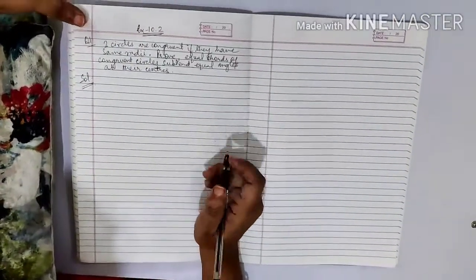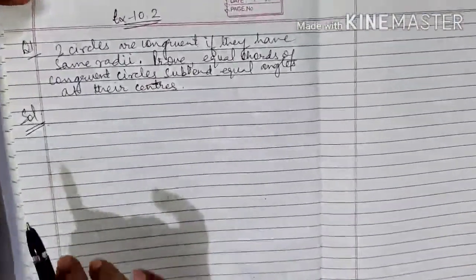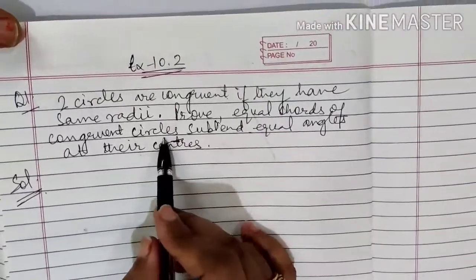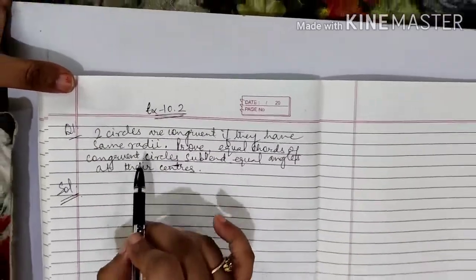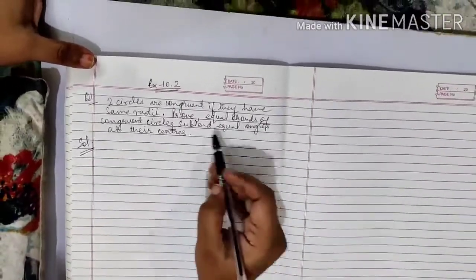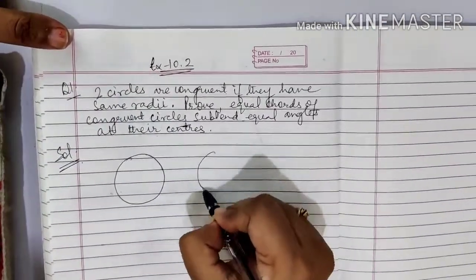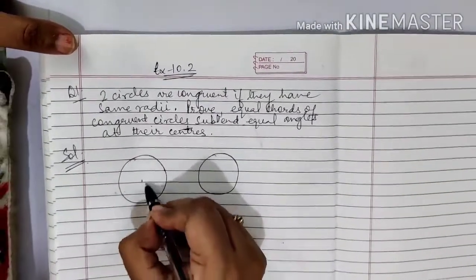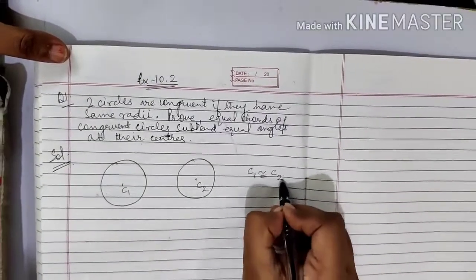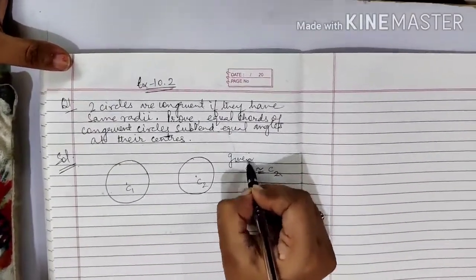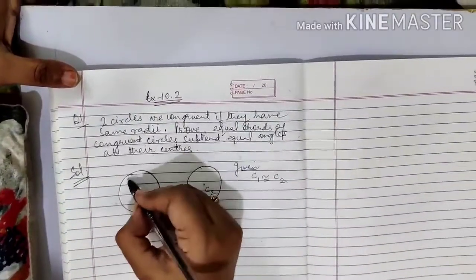The first question is, prove equal chords of congruent circles subtend equal angles at the center. First of all, we have to understand what are congruent circles. Two circles are said to be congruent when their radii are same. Now the question is, you have two congruent circles. Let us say C1 and C2 are the congruent circles. C1 congruent to C2. That is what is given to you. Moreover, what else is given to you? Equal chords of congruent circles.